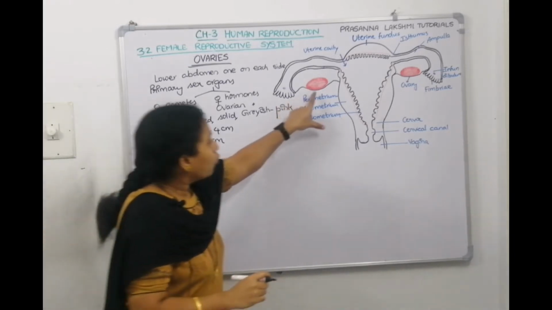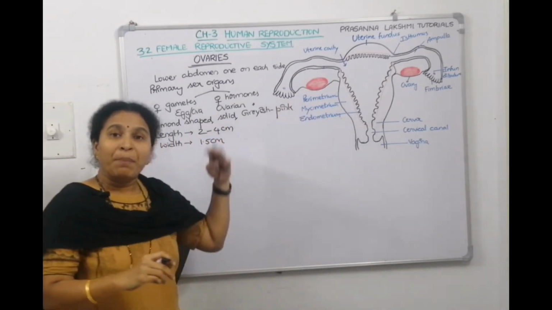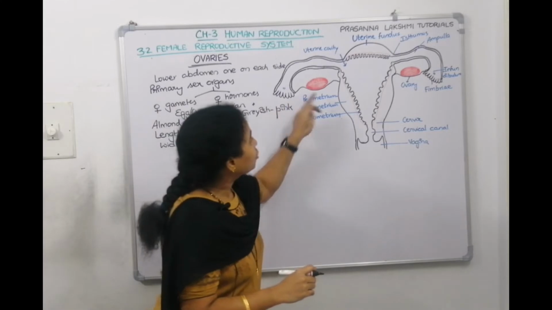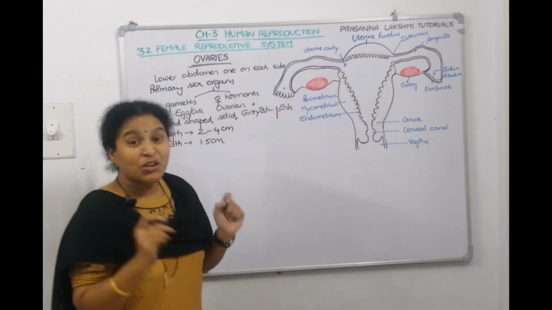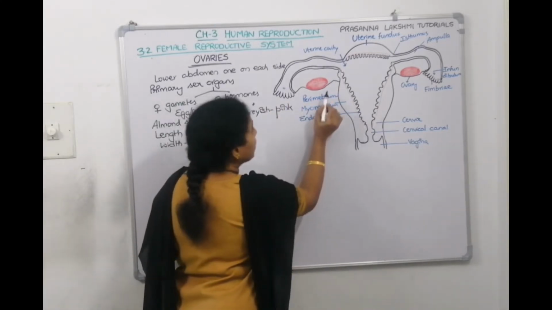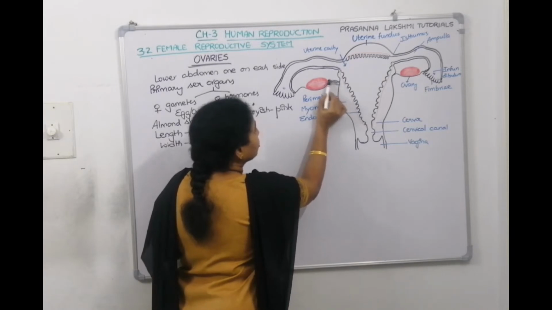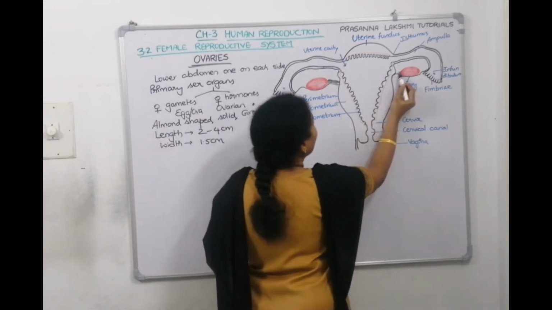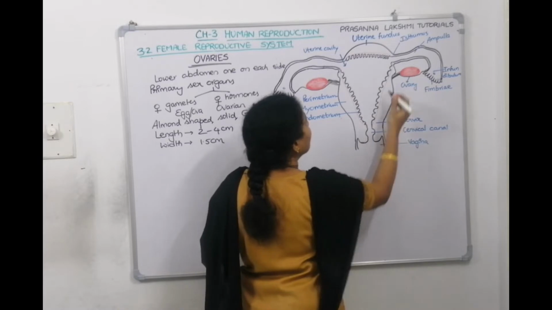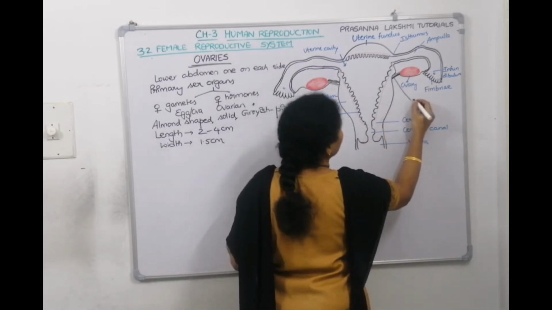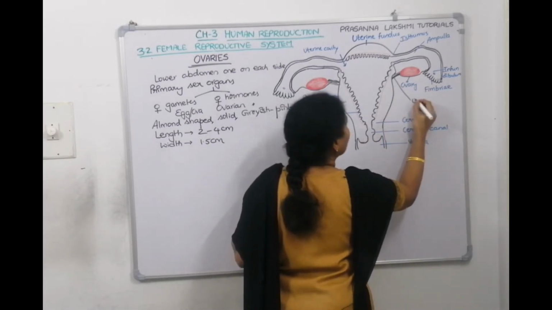Okay. And the ovaries are attached to the pelvic wall also. They are attached to the uterus also by ovarian ligaments. So here is the ovary. Ovary is attached to the uterine wall by what? These are called ovarian ligaments.